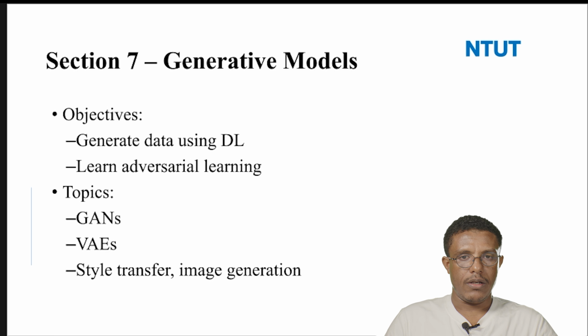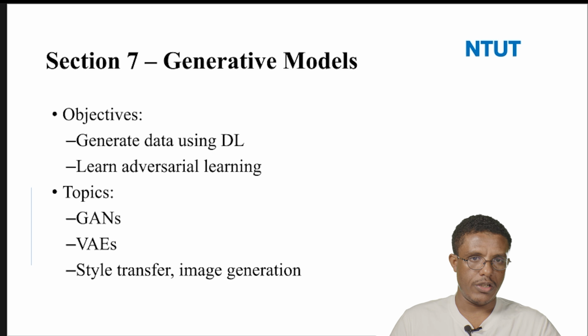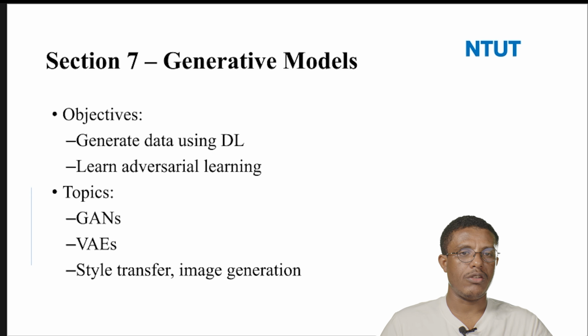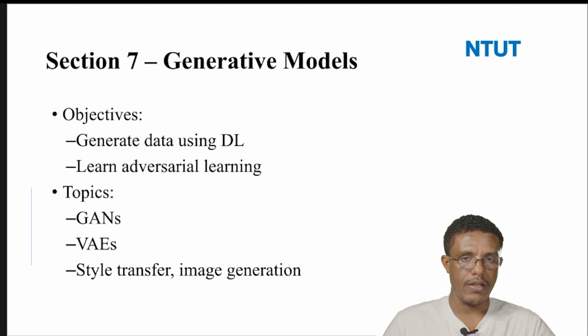Section 7 covers different deep learning models that have recently been used as generative models. The concept of generative models is generating artificial data that is similar to real data. In different situations, it may be very difficult to collect real data from an experiment. At that time, we can collect simulation data by using different generative models.